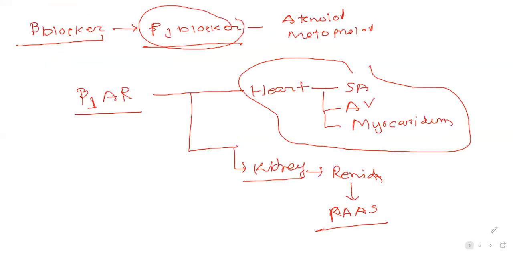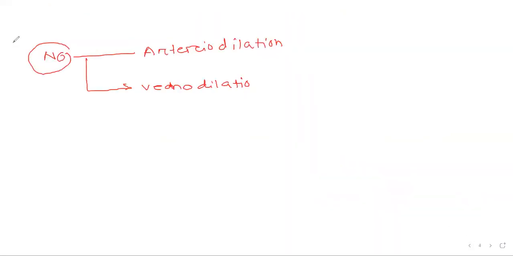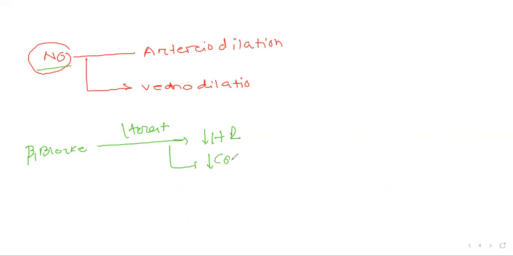So at last, if we summarize what we have learned up to this, what are the effects of beta blocker on our body? Previously we learned the effects of nitric oxide, but now just the effect of beta 1 blocker. In the heart, they reduce our heart rate, and they reduce contractility of our myocardium.